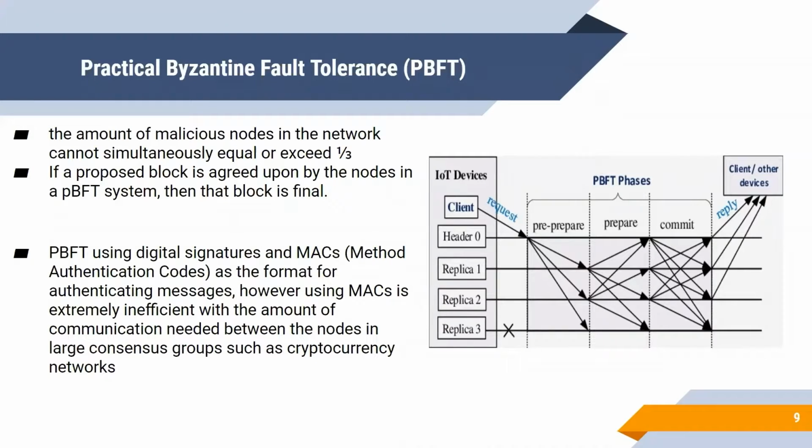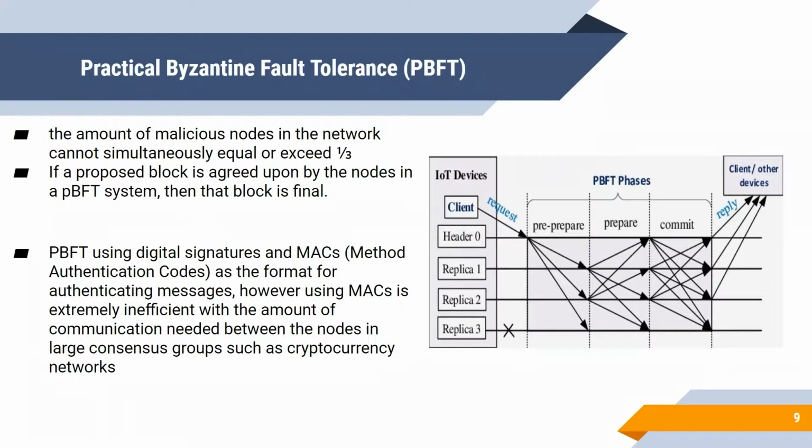Finally, practical Byzantine fault tolerance is designed for solving the Byzantine fault. Byzantine fault tolerance is the ability to continue operating even if some of the nodes fail or act maliciously. In this case, a node is selected as the primary node. Others are backup nodes. When there is a request from a client, the primary node relays the request to backup nodes. In practical Byzantine fault tolerance, we assume the number of malicious nodes is less than 1 of 3. If a proposed block is agreed by the nodes in the system, then the block is the final one.